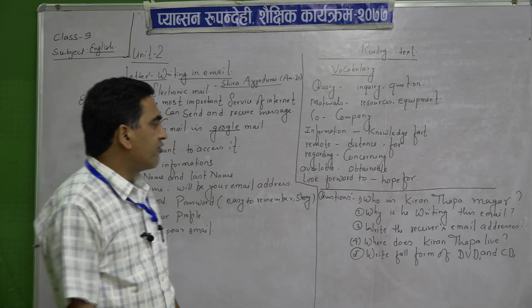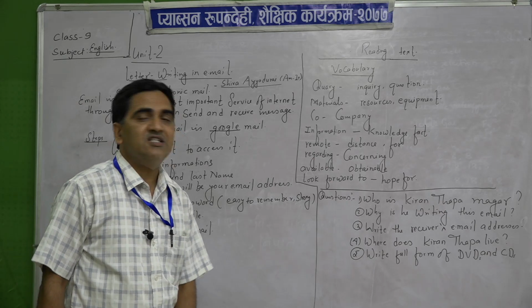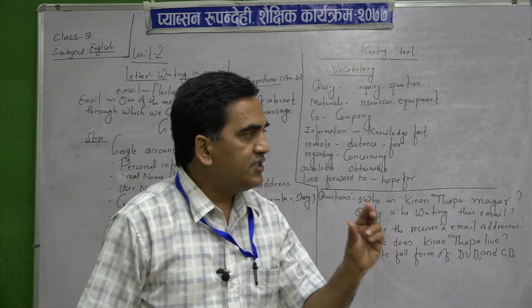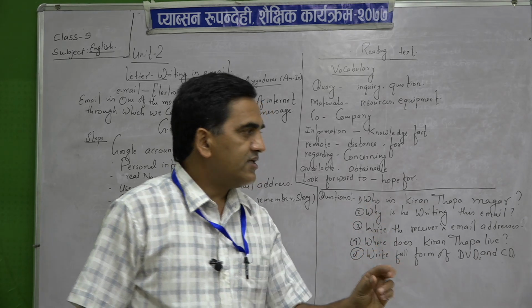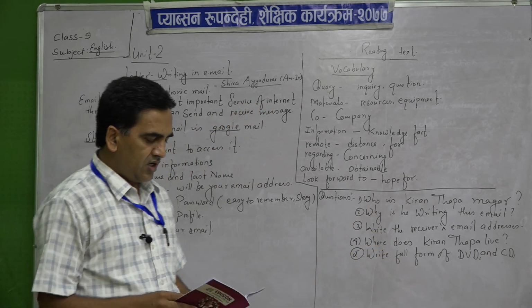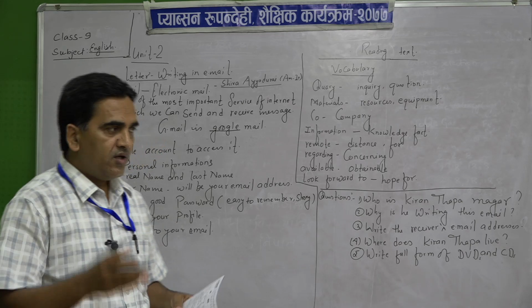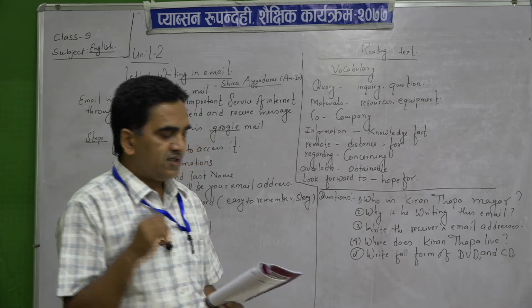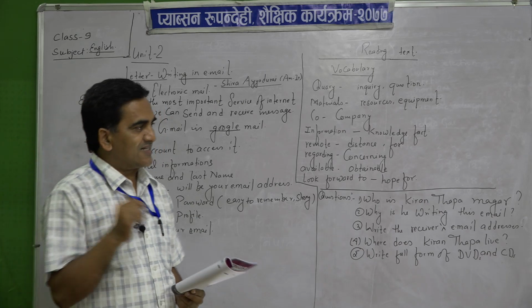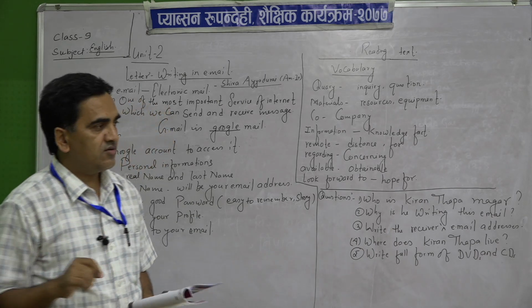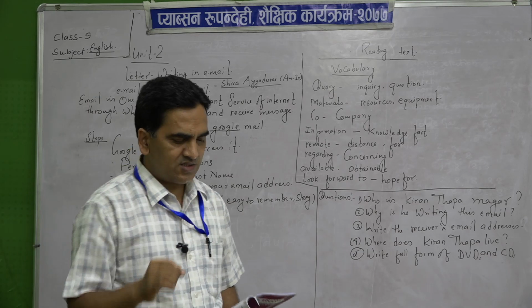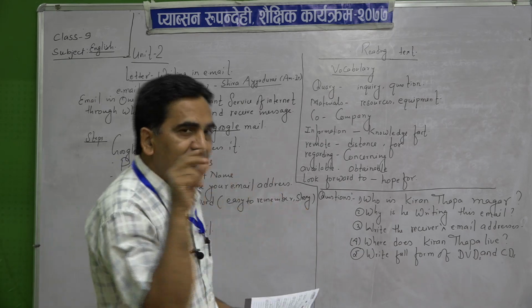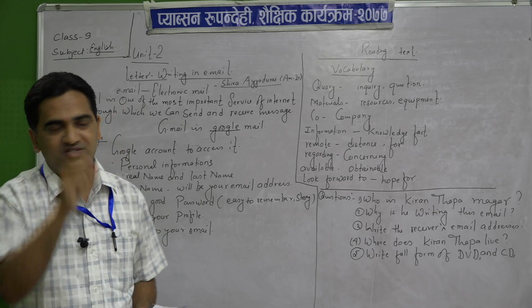Okay. Write the full form of DVD and CD. The full form of DVD is digital versatile disc, and CD is compact disc. All right.